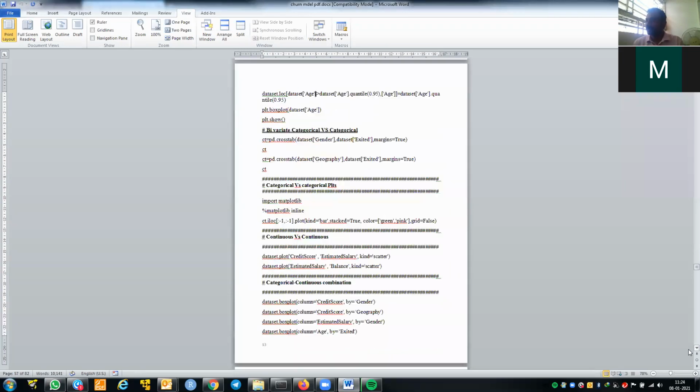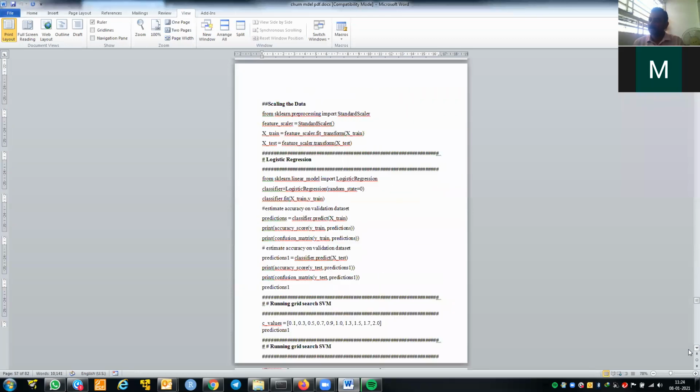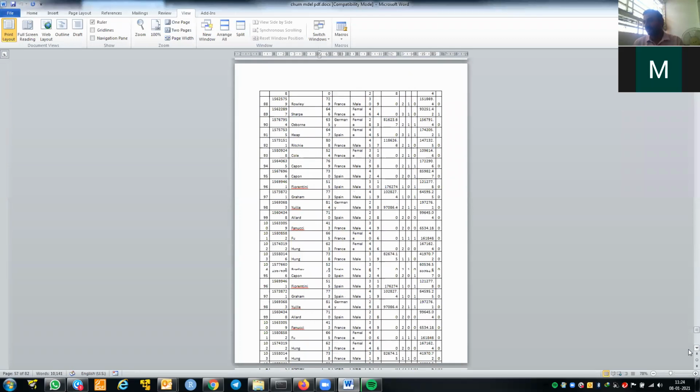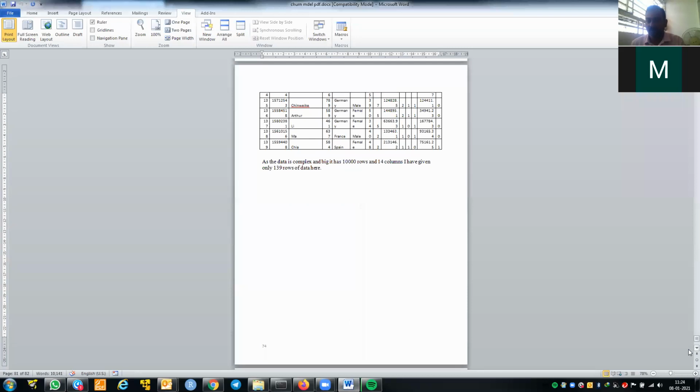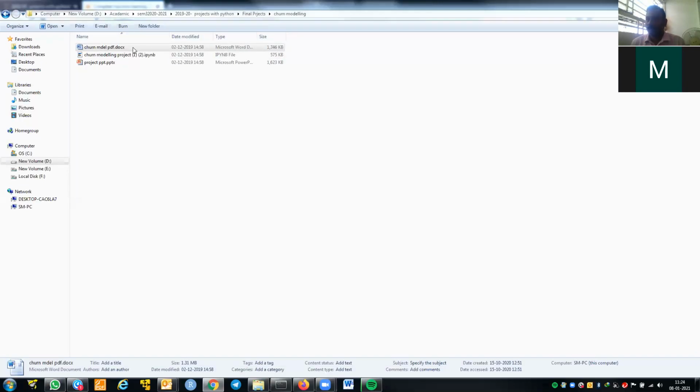Then the appendix, where you need to put the Python code, and you also need to give references, the bibliography. This is how you need to compile your project report and submit it to the department for your award. Anyway, I will share this document as a PDF. For everyone, the second unit is the same, that is the introduction about machine learning. Only the scope of the problem will change, the output will change, and this one will change.